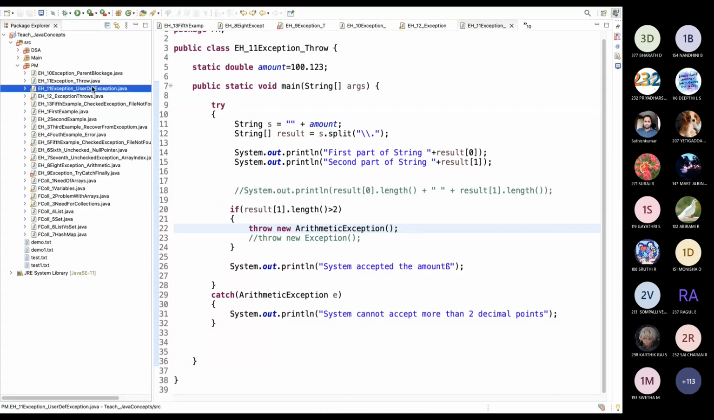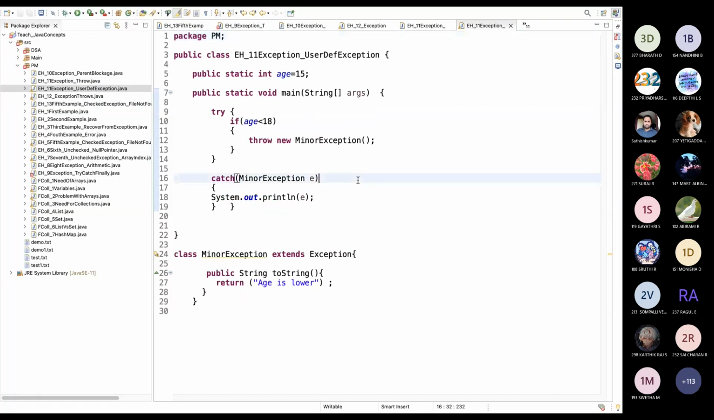Another one, this is one of the most used exceptions in the real world. We can define our own exception simply. Let's consider this system as a license system. If age is less than 18, I should not give a license. If age is greater than 18, I can do that. So I'm creating my own exception called minor exception, and I'm throwing that exception. In the real world, we are not limited only to user defined exceptions.